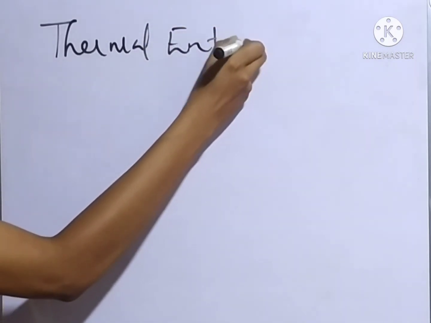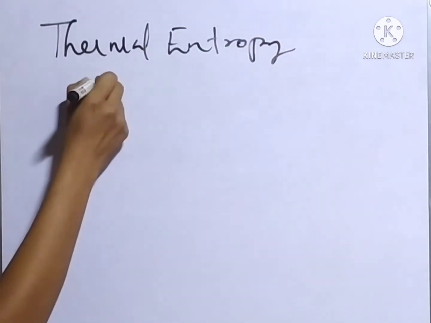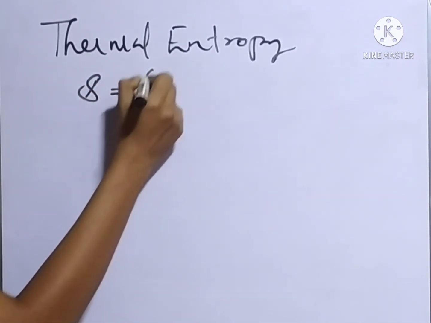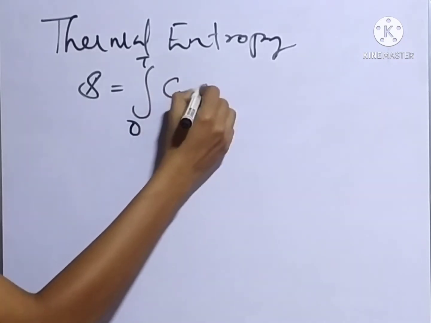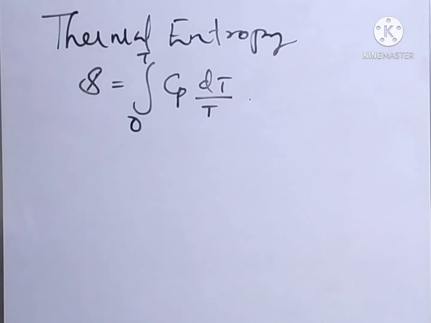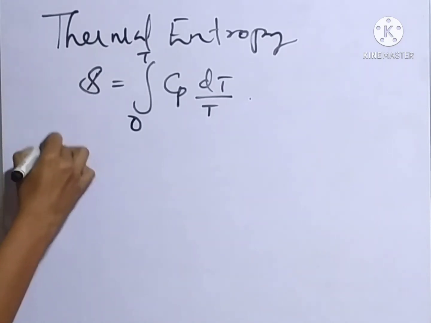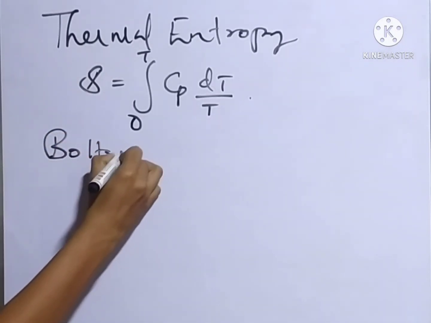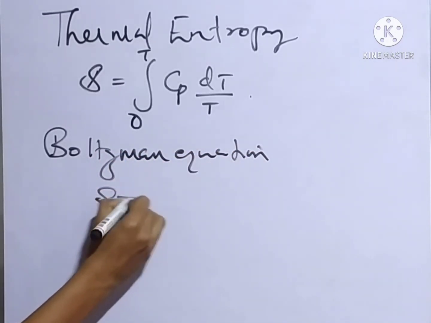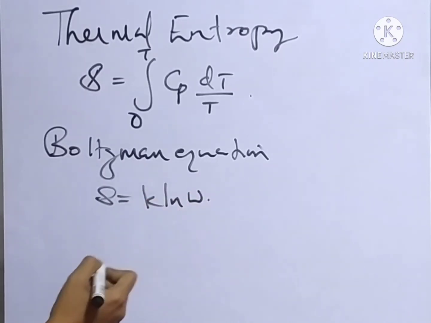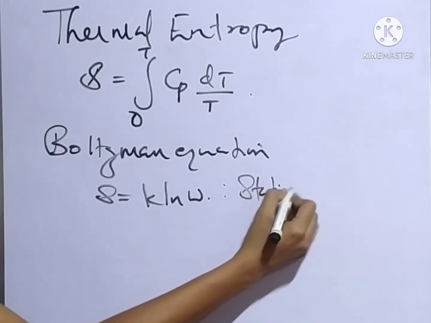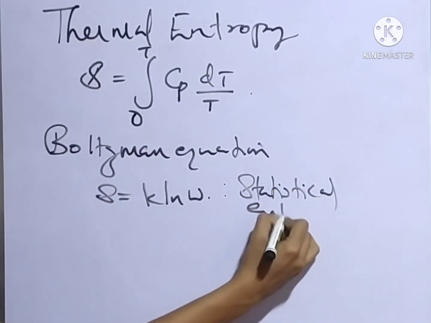So thermal entropy S equals integral 0 to T Cp dT divided by T. And the entropy calculated by using the Boltzmann equation, that is S equals k ln W, is called statistical entropy.